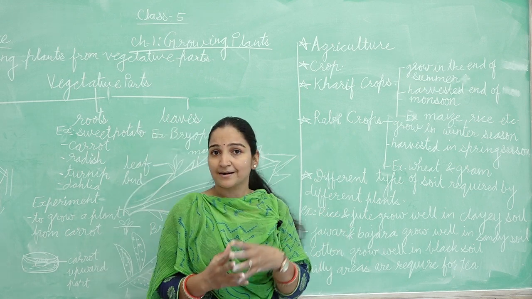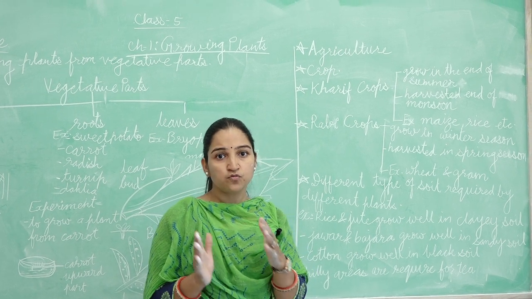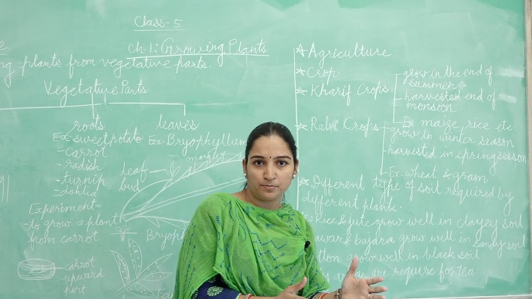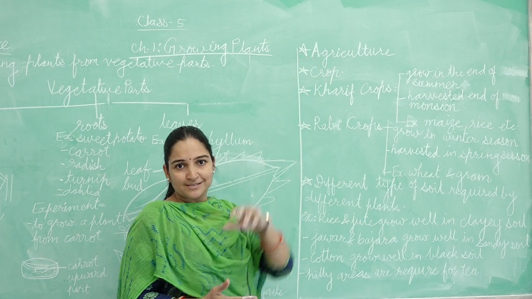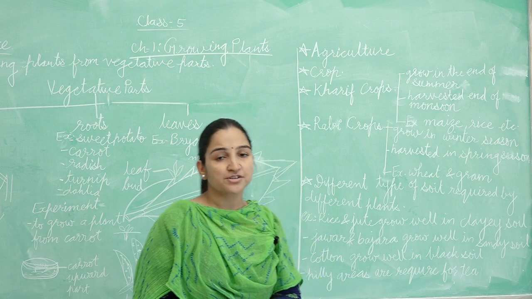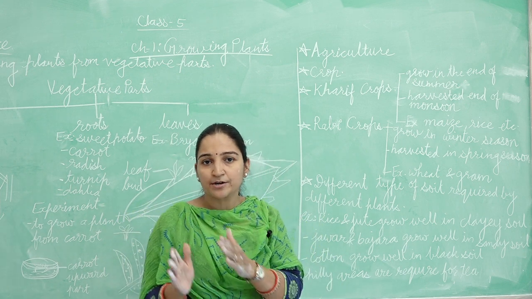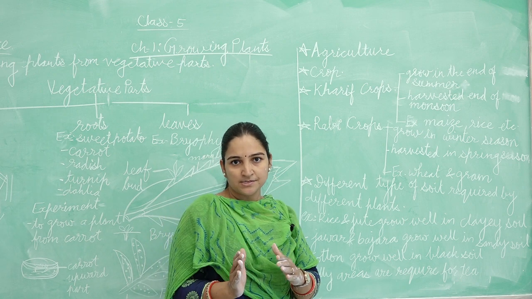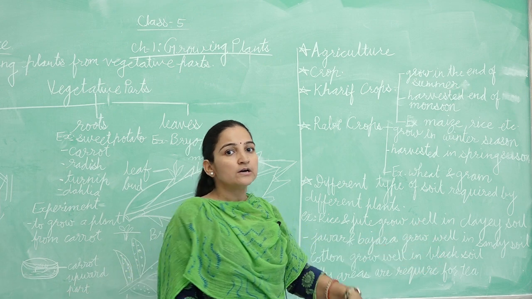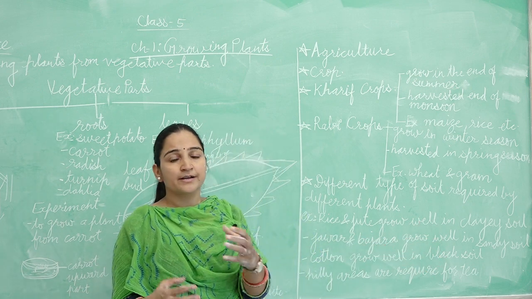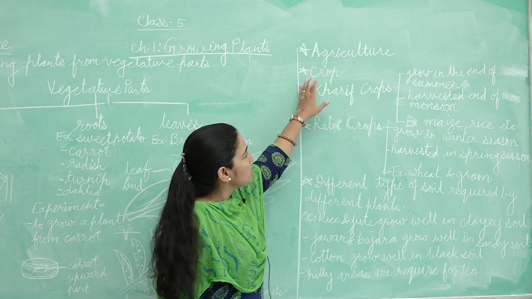Agriculture is the practice of growing the same type of plants for food or other purposes. This practice is known as agriculture. Now what is a crop? When we grow the same kind of plants in a large area for harvesting, for food and other purposes, that is known as a crop.